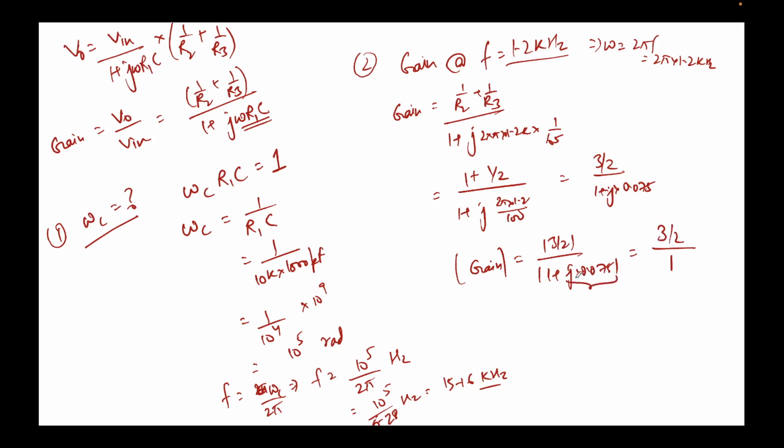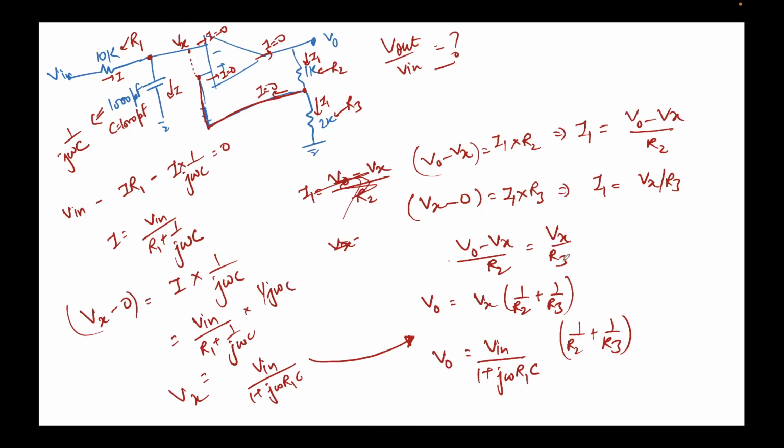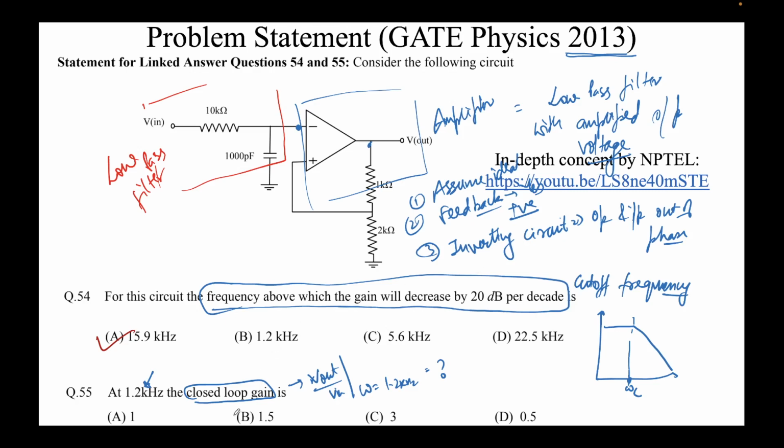Even if you use the calculator, since this is less than 1/10, even if this were 0.1, we would have neglected it, because the square of it will come out to be 0.005, whatever, and if you add 1 to that, that's a negligible number, so it will not impact it too much. So the answer would be 3 by 2, which is 1.5.